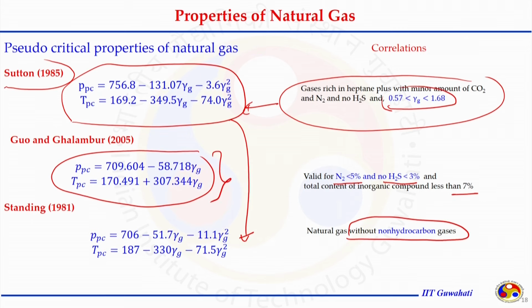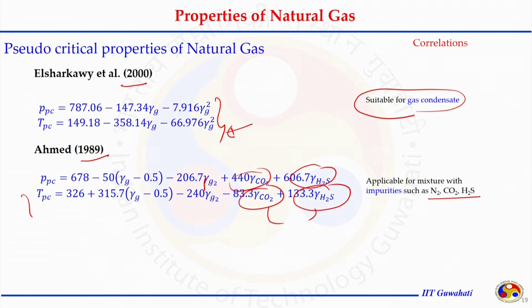Sorry, this should be N2. So, the Ahmed 1989 expression is good when N2, CO2 and H2S are present as impurities, and knowing the percent of N2, CO2 and H2S, we can calculate pseudo properties.